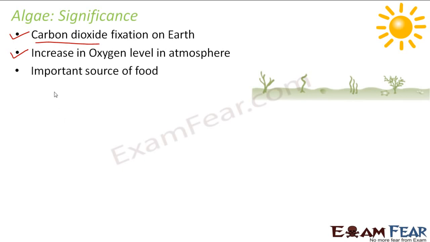It is an important source of food. Since they can prepare their own food, they are dependent on themselves for their food. But at the same time, they act as food for many other organisms. Other organisms which cannot prepare their own food depend on the plants which prepare their own food. So algae act as an important source of food, not only for themselves but for all other organisms.